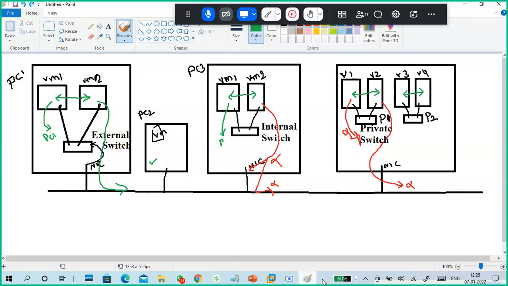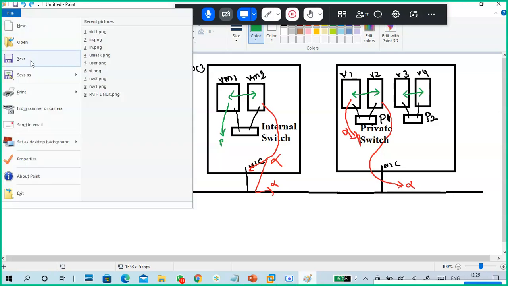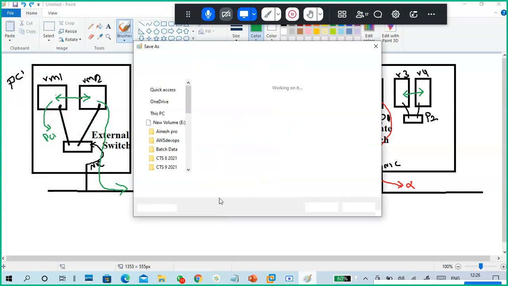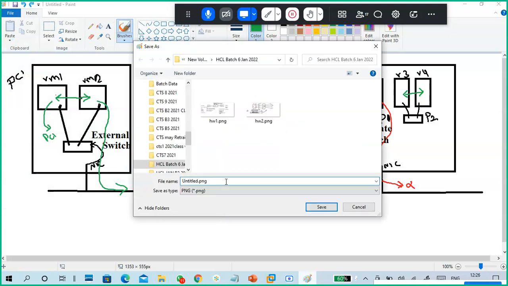I don't want to disturb this one. I want to save it first. I want to finish it, and we have two or three things to go. I said I will show you Hyper-V also.